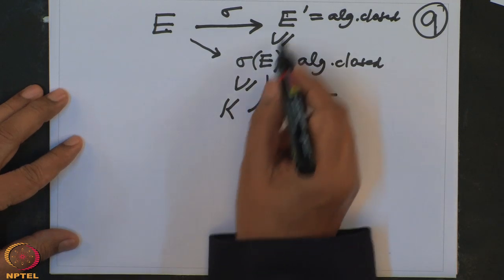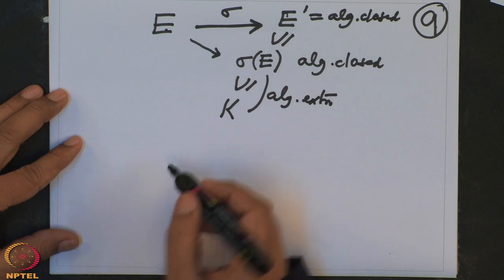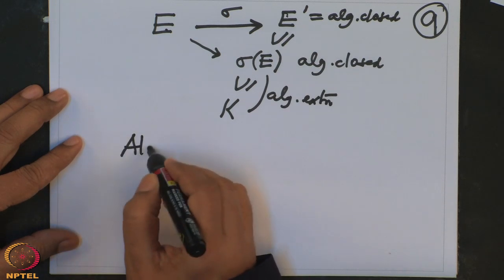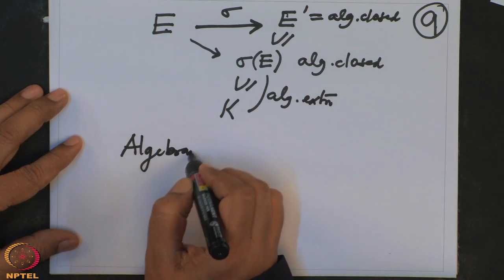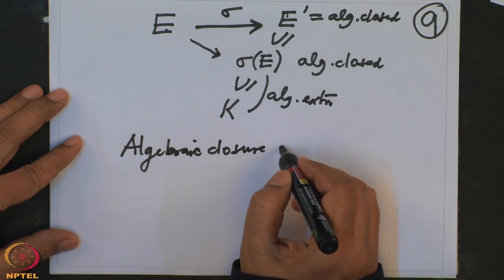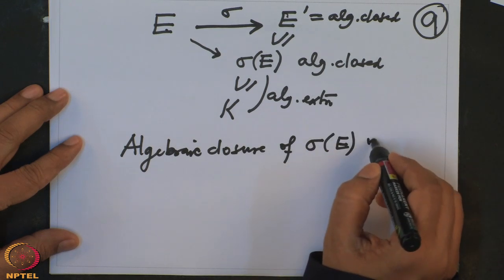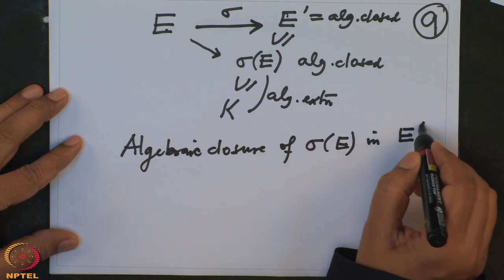So if I take this field and take its algebraic closure in E prime, the algebraic closure of sigma E in E prime.